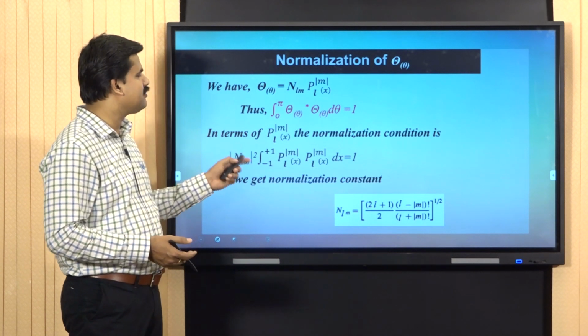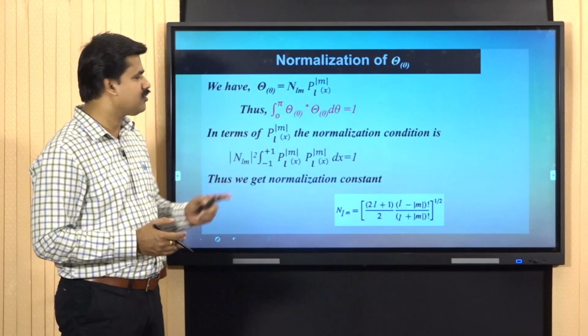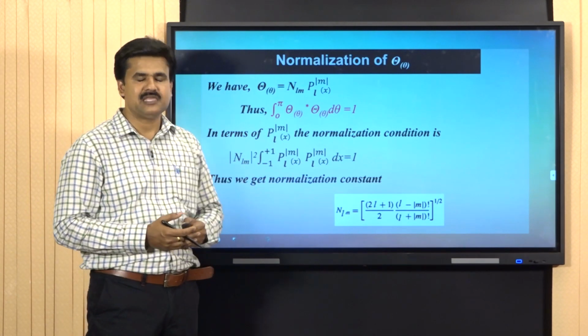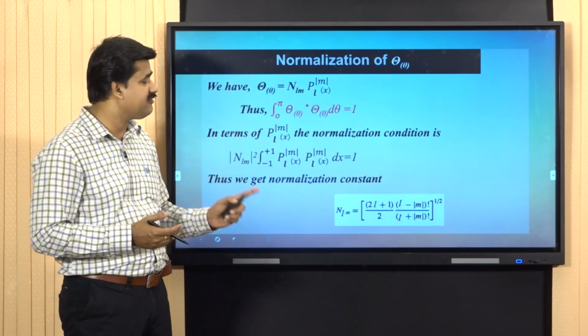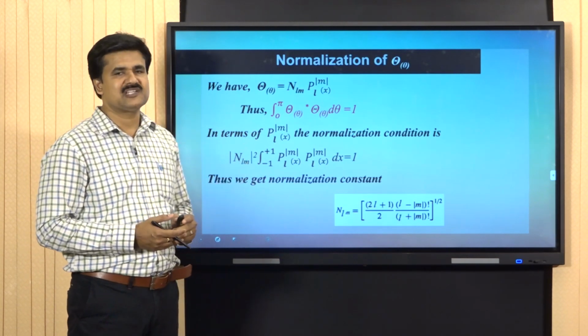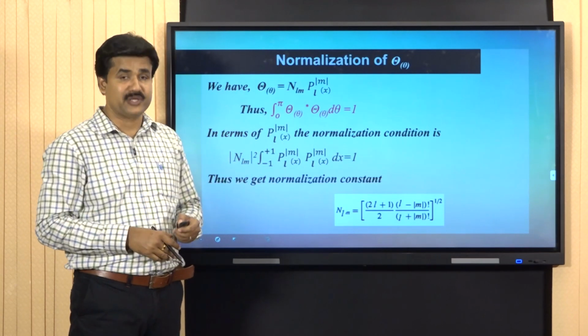|N_Lm| squared can be taken outside, and on proceeding with this integration, we get the normalization constant N_Lm equal to [(2L+1)(L − |m|)! / (2(L + |m|)!)] raised to 1/2, or this entire term is under a square root.